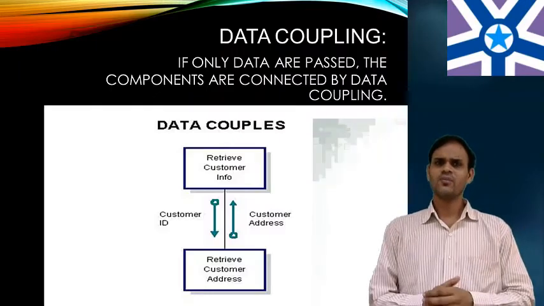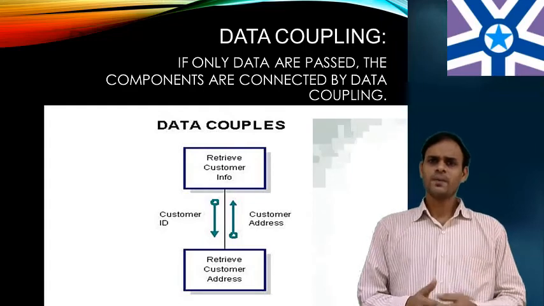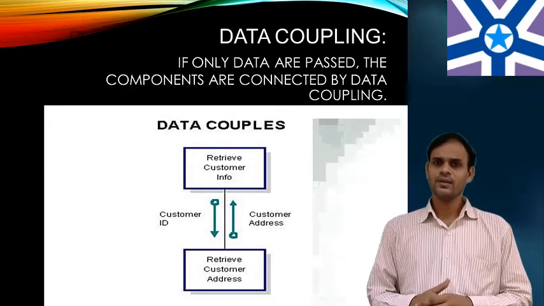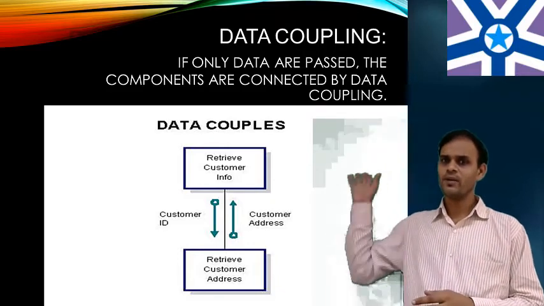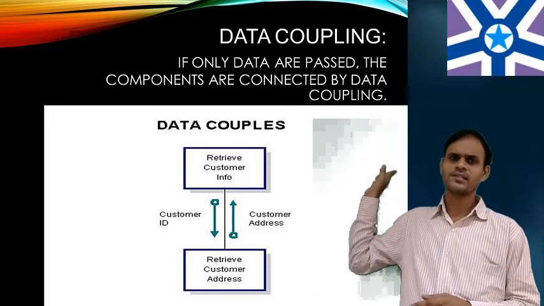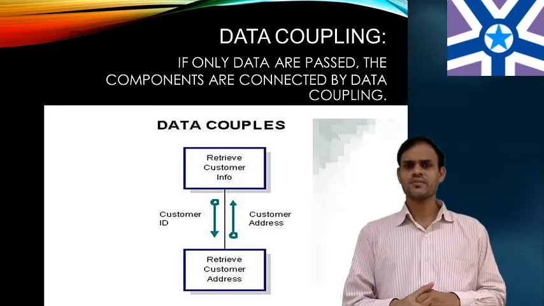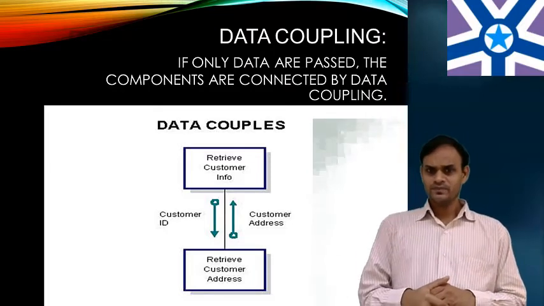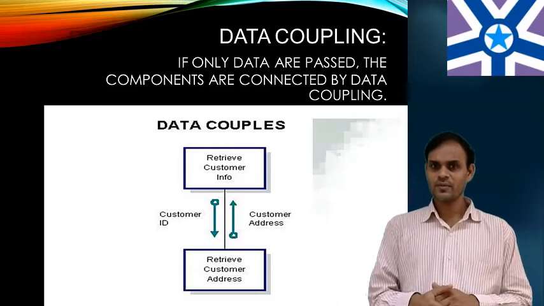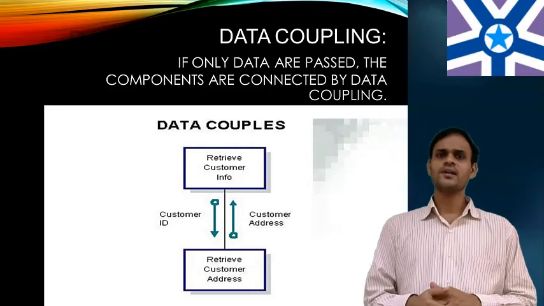So what is data coupling? If only data are passed, the components are connected by data coupling. For example, retrieve the customer information. Customer information can consist of the customer ID. Based on the customer ID, we can retrieve the customer address as well as the information recorded about the customer address. This is data coupling.